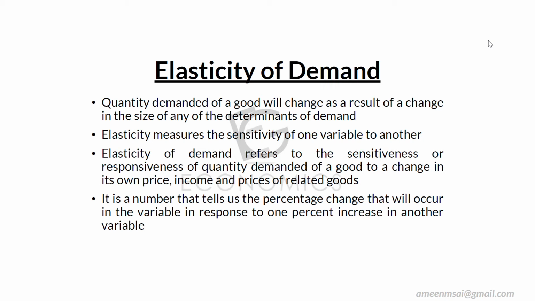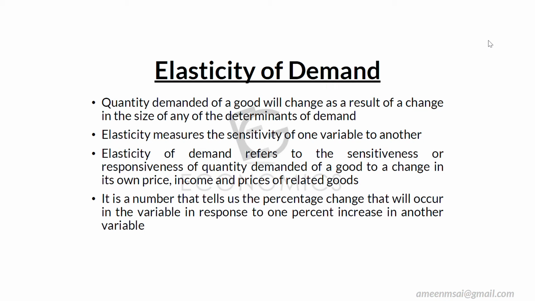The other variable might be the price, or the income, or the price of related goods. So when we are considering elasticity, we have two variables. When there is a 1% change in one variable, how does it impact the other variable? One variable, as we all know, is the quantity demanded, and the other variable can be price, income, or price of related goods.